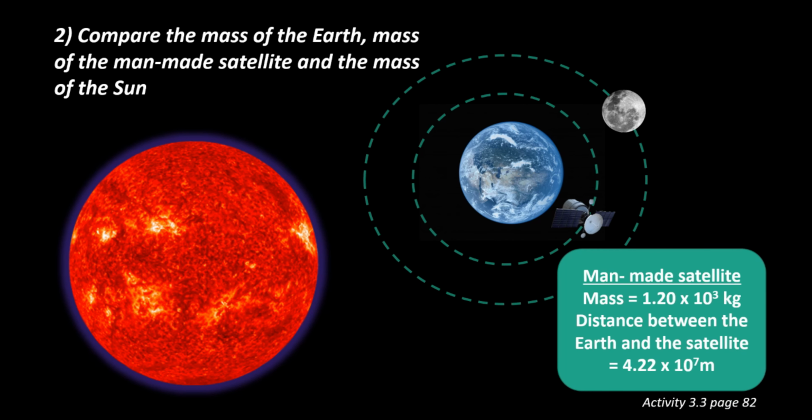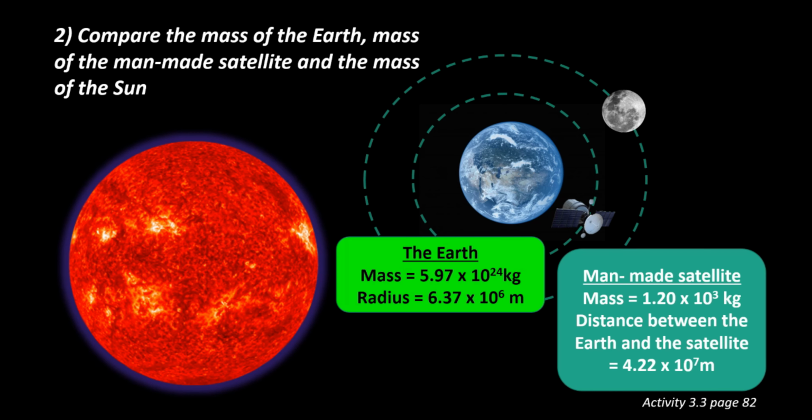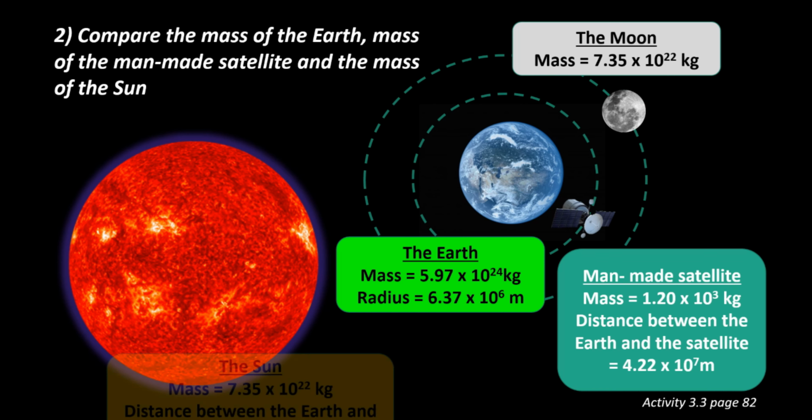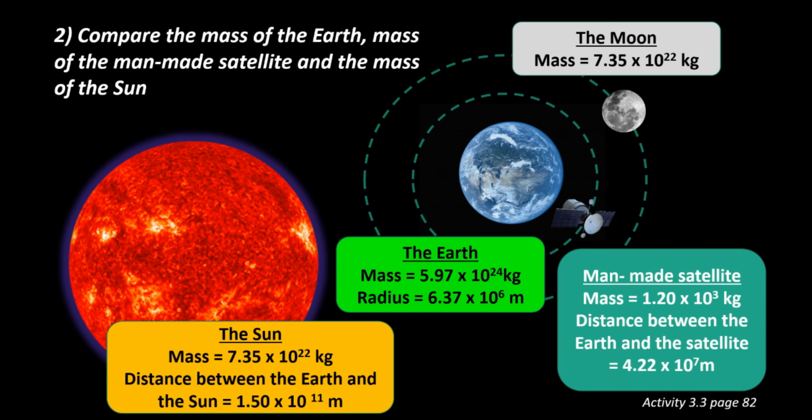The mass of the man-made satellite is 1.20 times 10 power of 3 kilogram. The Earth is 5.97 times 10 power of 24 kilogram, and the Moon is 7.35 times 10 power of 22 kilogram. The Sun mass is 7.35 times 10 power of 22 kilogram.